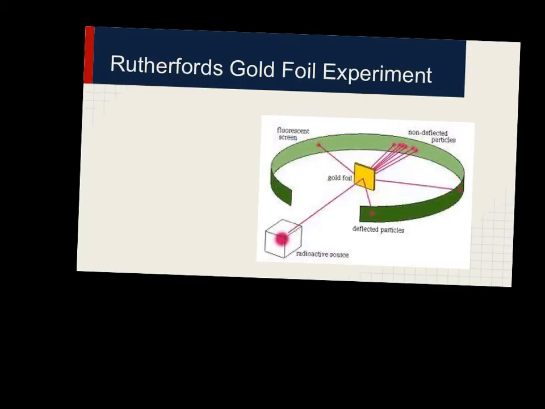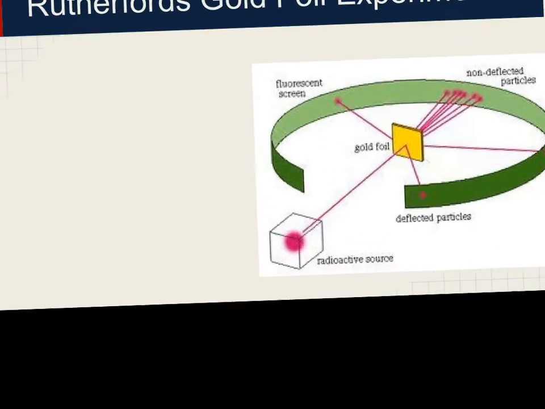Here we have a picture of Ernest Rutherford's gold foil experiment. You can see that there was a box, and in the box he had a radioactive substance, and that radioactive substance was giving off the alpha particles. Remember, the alpha particles were the helium nuclei, and as those helium nuclei flew out of the box, there was a little bit of a slit in the box so that the particle would only come out in one spot.